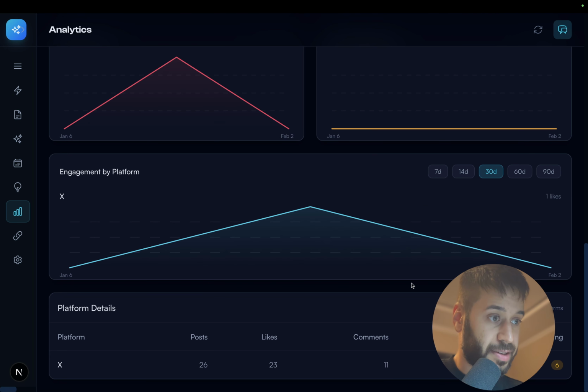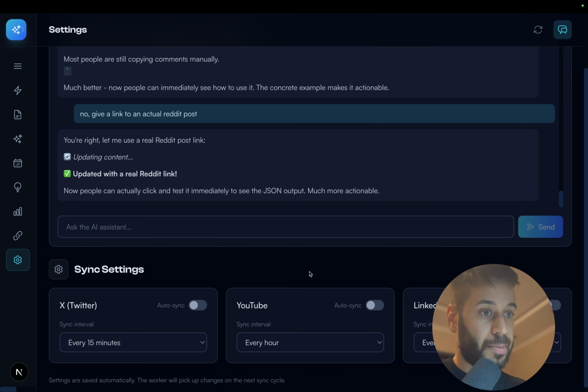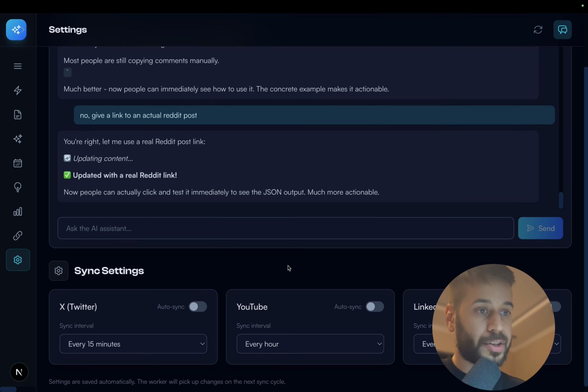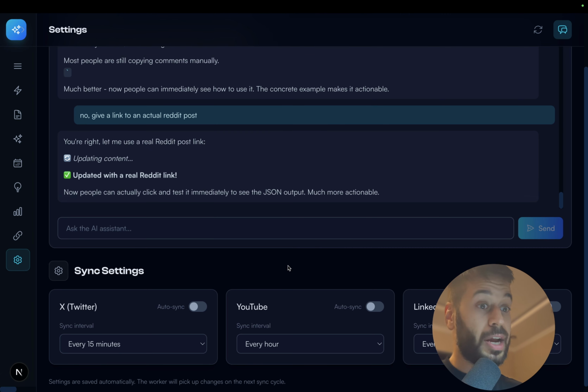It shows me analytics, which is cool. So I can have everything in one place. In the future, I can add LinkedIn the same way, and I can add YouTube. Okay, for YouTube, I can just add the outliers analysis. For example, if you're familiar with YouTube, I can add maybe the ChatTube. You can watch the video I made about how I turned YouTube into ChatGPT. So I can integrate that here. I can integrate LinkedIn as well to give me ideas too.